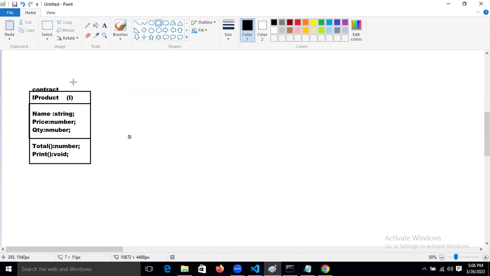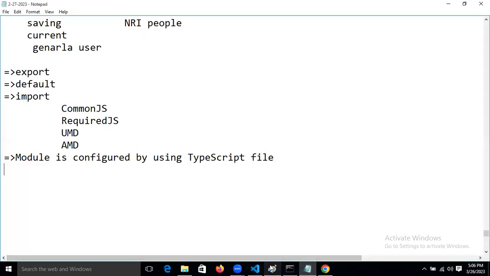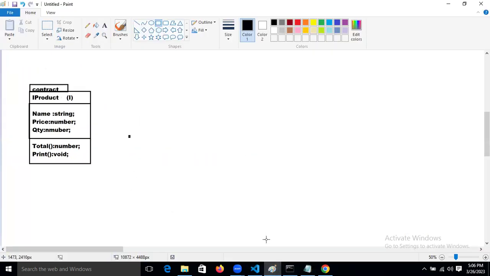These are interface properties, and in that we are taking the contract. Simple, nothing extra we are doing now. Based on that, what did we do now? We declared one interface module. Now let's write these properties.